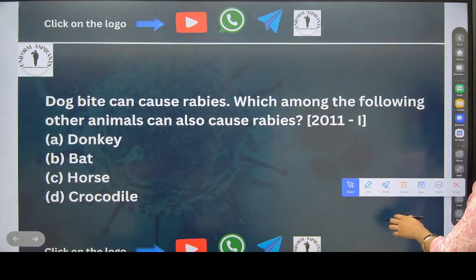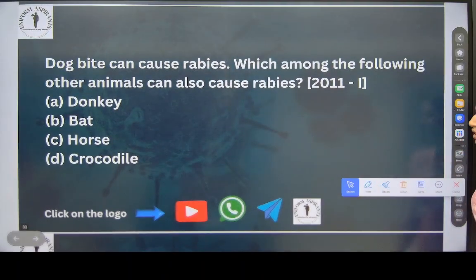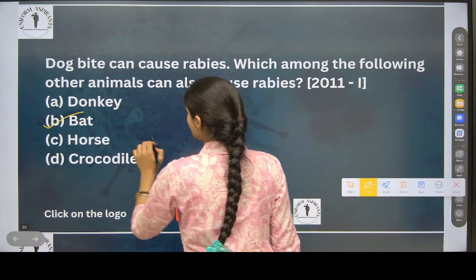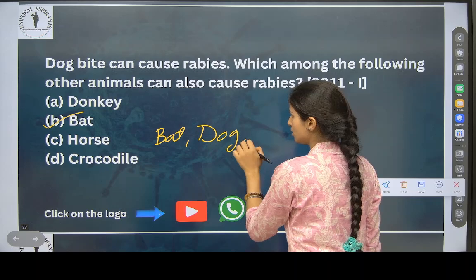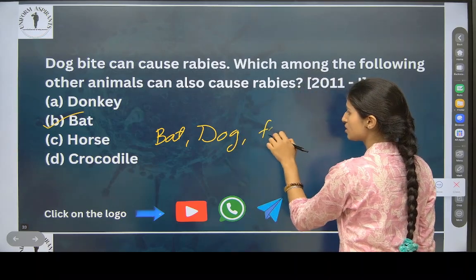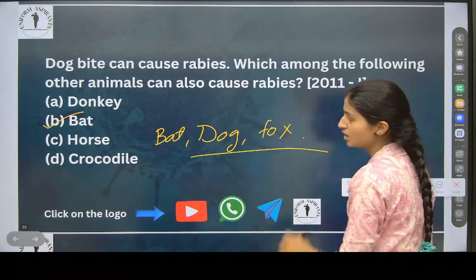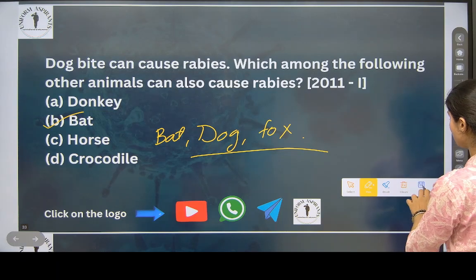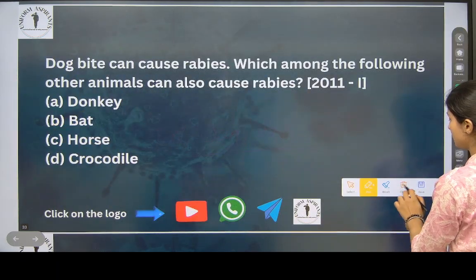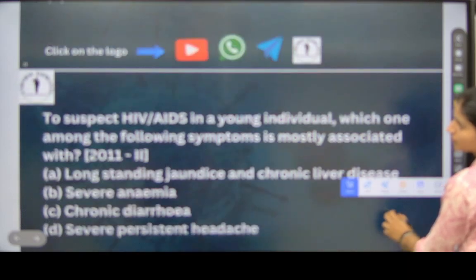Dog bite can cause rabies. Which among the following other animals causes rabies? Yes, it is bat. Bat, dog, then fox causes rabies. Okay, fox causes rabies. Keep this in mind, everyone. Okay, chalo.